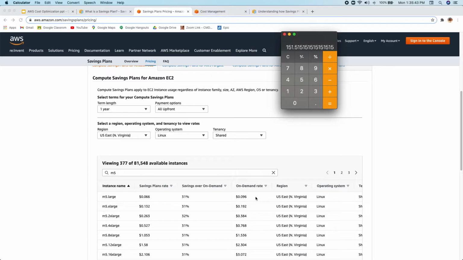And the other flexibility you get is that you can have multiple types of instance families like M4, M5, R4, C5. So the combination of whatever you're running, the price after the discount will go up to $10. Once the $10 is completed, after that it will start billing you at the on-demand rate. So that's how your price is calculated when you pick any savings plan as compared to on-demand.